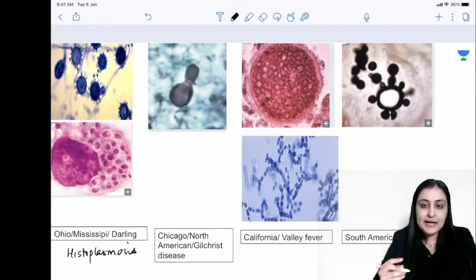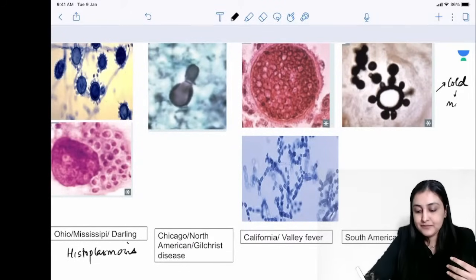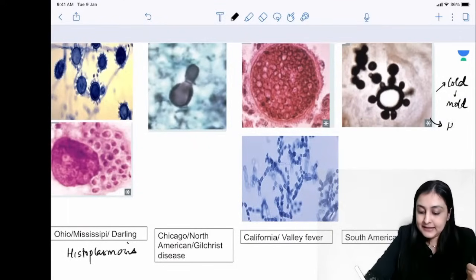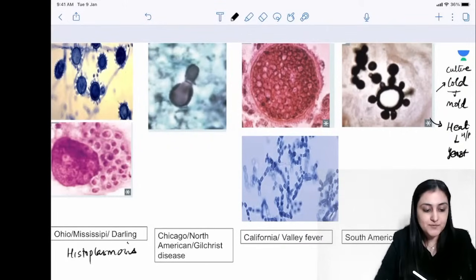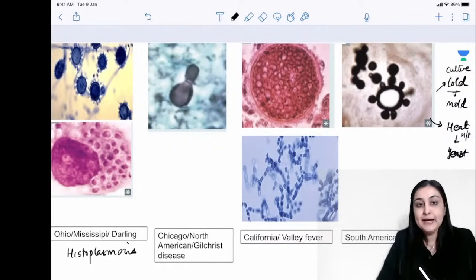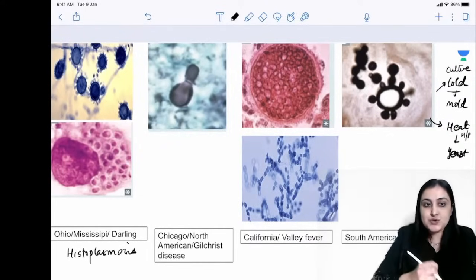Two things to remember about dimorphic fungi. What is the principle of dimorphic fungi? That in cold they are mold, right? In cold they will have the moldy form, or basically they will have the hyphae being seen, and in heat they will have the yeast form. All right, so cold is mold, heat is yeast. Where is cold? Cold is C for culture, right? When you culture them, you see the moldy form, and when you take a histopath, in the body, heat, H for histopath, you will see the yeast form. So this is the mnemonic to remember dimorphic fungi. Okay, so these are the 4 dimorphic fungi that you want to remember, and then I'll tell you 2 more. Okay, so what do we see here?